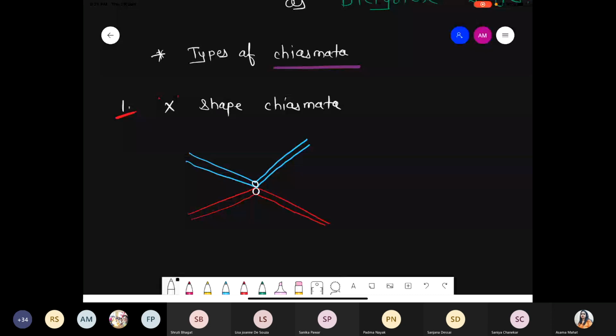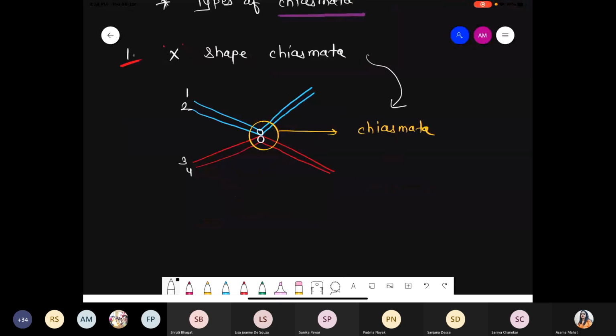So can you see, ये जो point है, this point basically is called the X-shaped chiasmata. It's a chiasmata because both the chromosomes still attach with each other. For simplicity I'm giving numbers also: blue color 1, blue color 2, 3 red, 4 red. Now it looks like which shape?